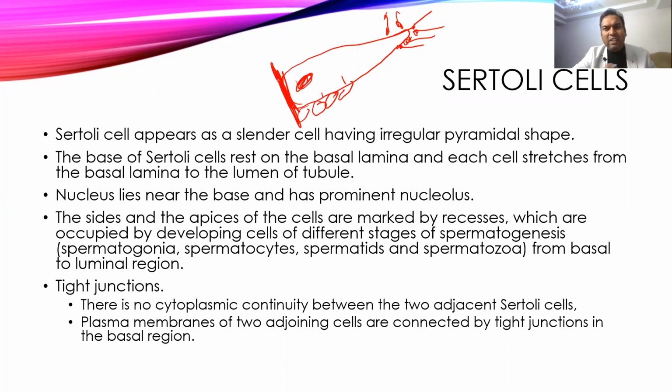Second thing, various permutations and combinations of the sperms occur when mitotic divisions occur. There is various mixing, and new types of genetic structures will be there, and that can be antigenic, and our body can respond to them as foreign bodies. So if blood comes, the immune system will come in contact with the immune cells, and immune cells can react against those sperms. That doesn't occur because of the presence of the blood-testis barrier.